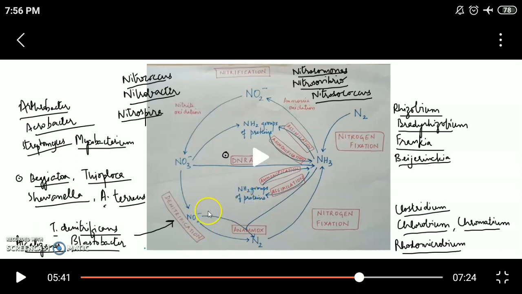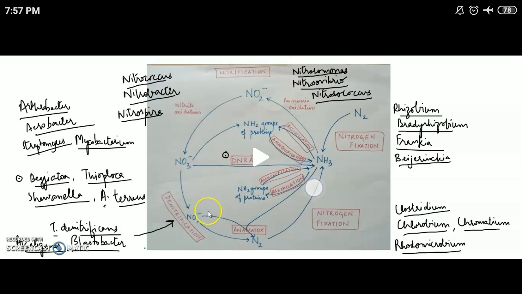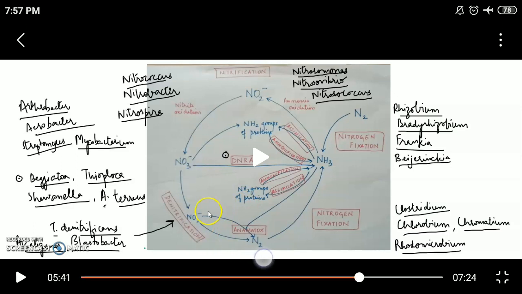Denitrification is also a type of dissimilatory nitrate reduction. Why do we call it dissimilatory nitrate reduction? Because here the nitrate is being used as a terminal electron acceptor. It is being reduced not for assimilating into the body, not for converting into amino acids, but just as a terminal electron acceptor for energy production. So dissimilatory nitrate reduction can be of two types. One is conversion of nitrate into ammonia, that is DNRA, and one is conversion of nitrate into nitrogen, that is denitrification.